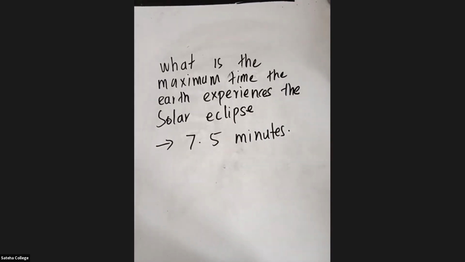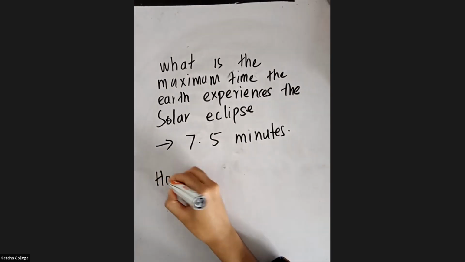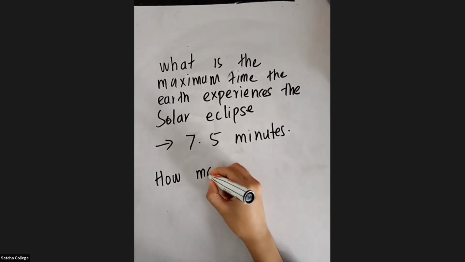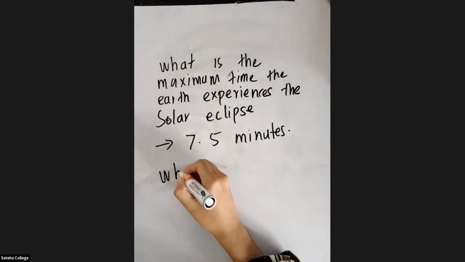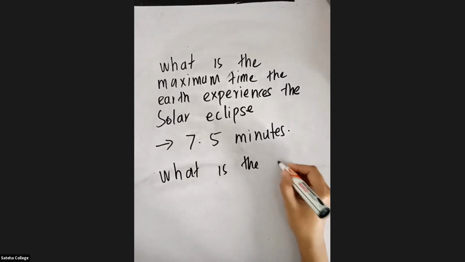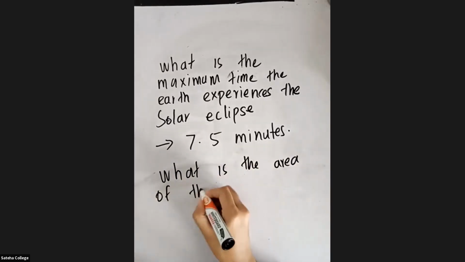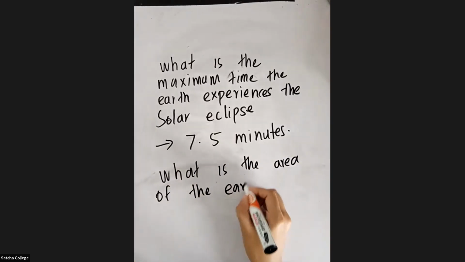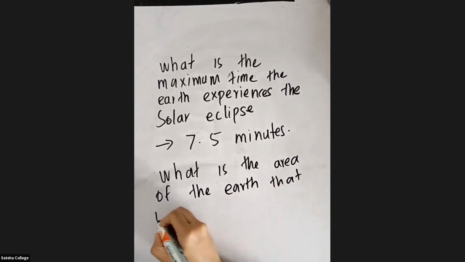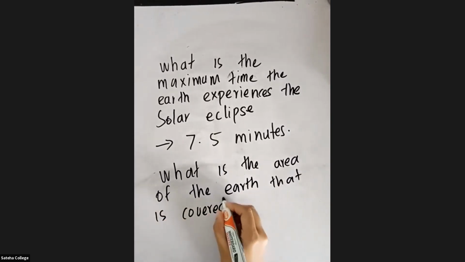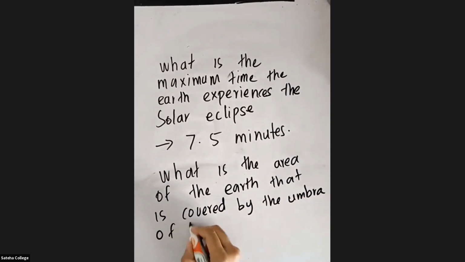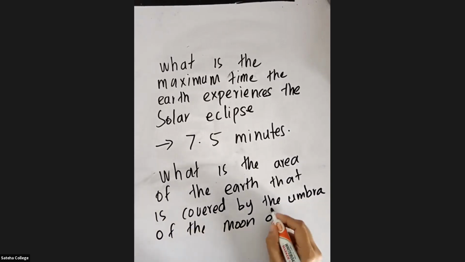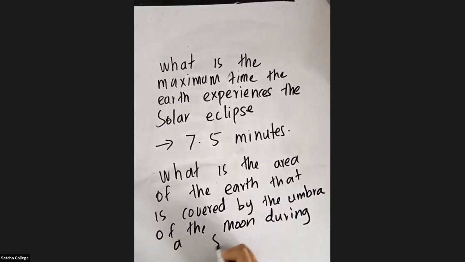What is the area of the earth that is covered by the umbra of the moon during a solar eclipse?